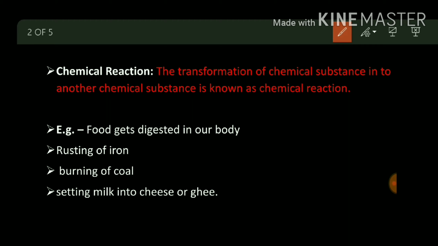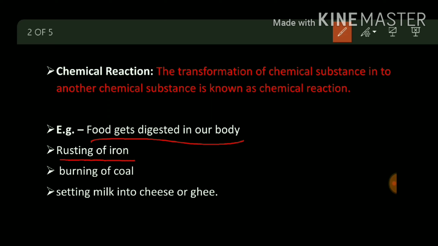Suppose ice is melting. As we have discussed, it is called a physical change, it is not a chemical change. But some examples, see here: food gets digested in our body. Food getting digested in our body is a chemical change, because in our food the fat, protein, and vitamins are present, but they are not in a simpler molecular form. They are converting into a simpler molecular form during digestion. So food digestion is a chemical change and chemical reaction.